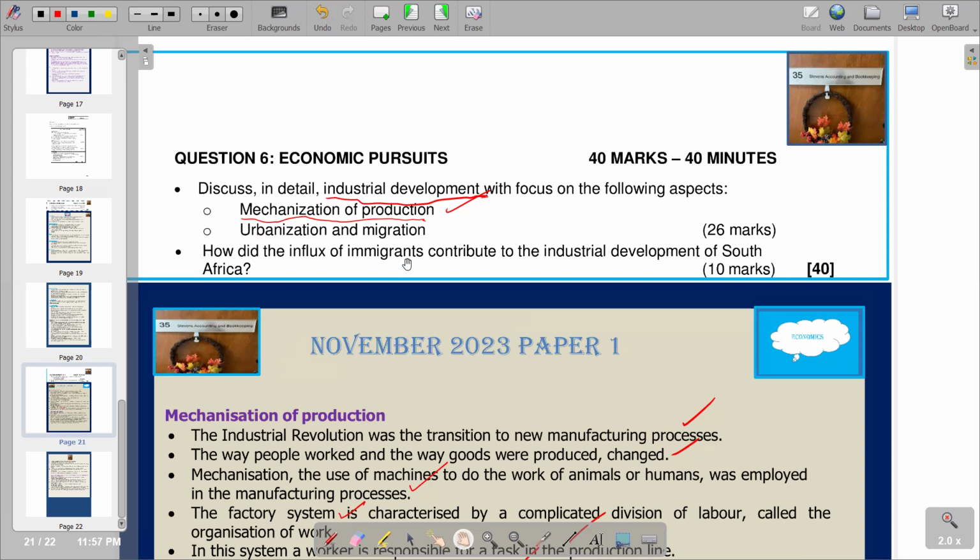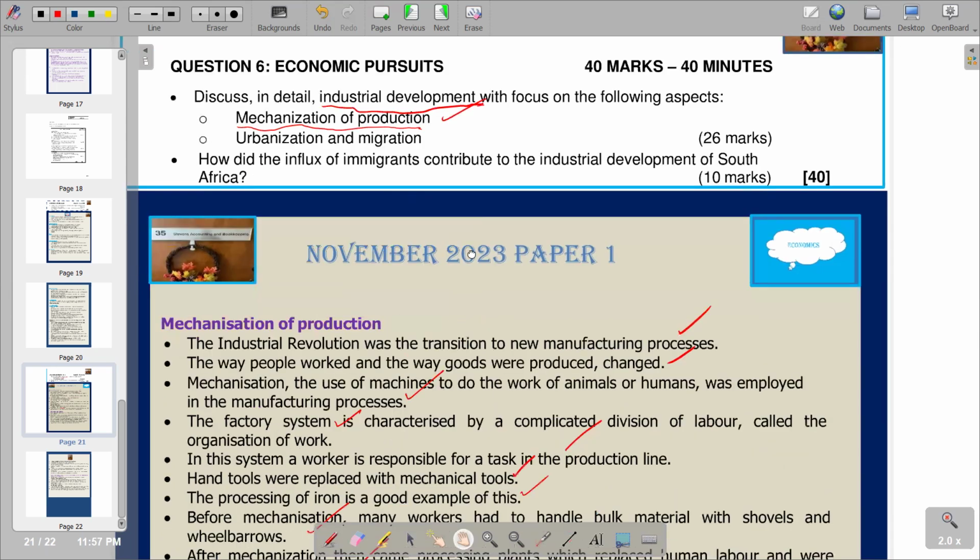And we said industrial development is the building and growing of industries within an economy by using new technologies, which makes job opportunities easier because we are now using new technologies. It leads to an increase in business output and also an increase in profit. So that's the industrial development explanation. So how are we arriving there by having urbanization and migration? That's now the second part that we want to look at.